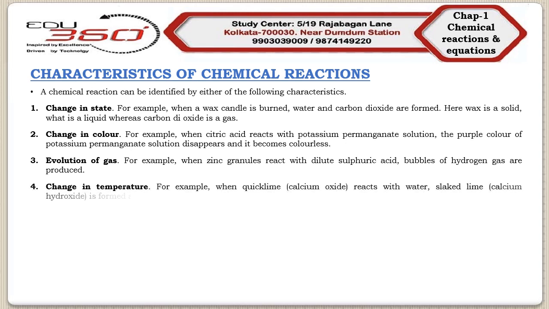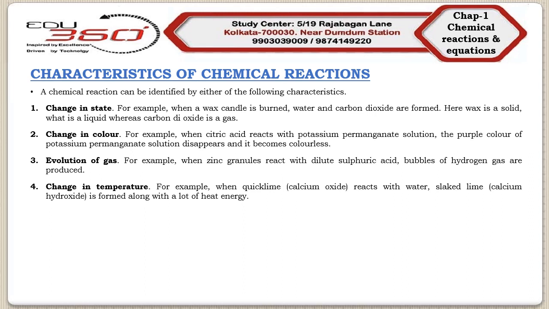Some chemical reactions can also be characterized by a change in temperature. So let us consider the reaction between quicklime and water. Quicklime is nothing but calcium oxide. So we can say that when quicklime reacts with water, slaked lime is formed, which is calcium hydroxide, along with a lot of heat energy.